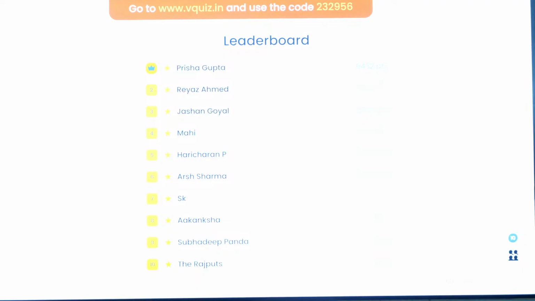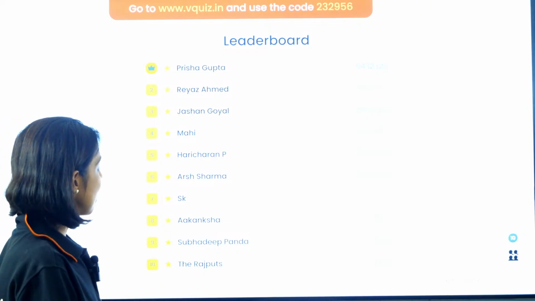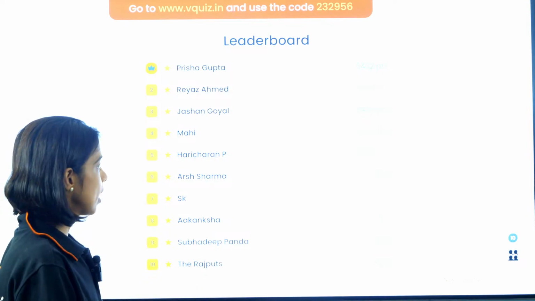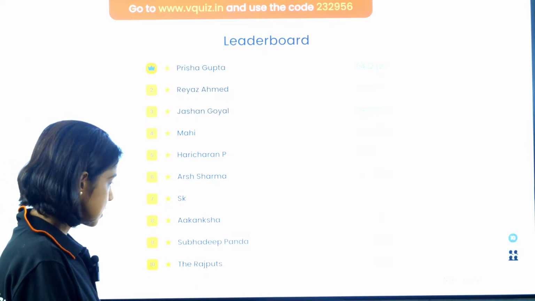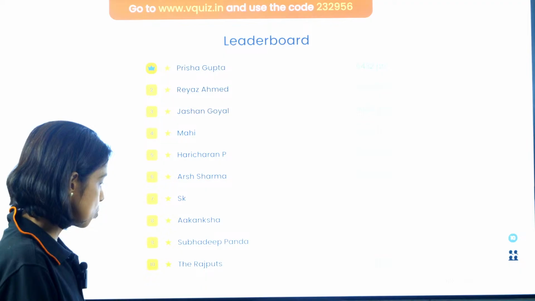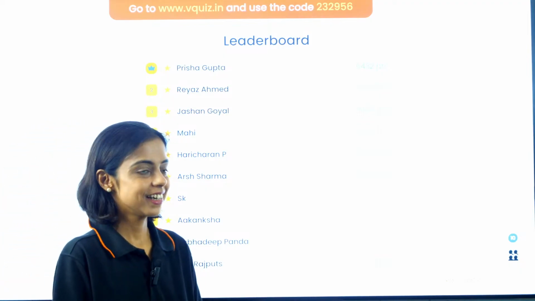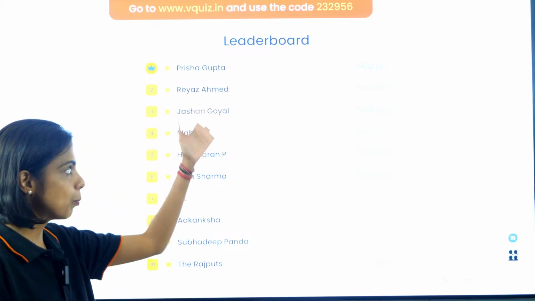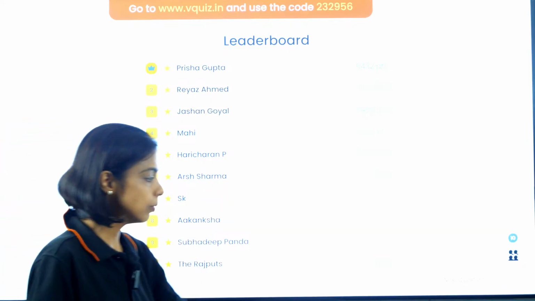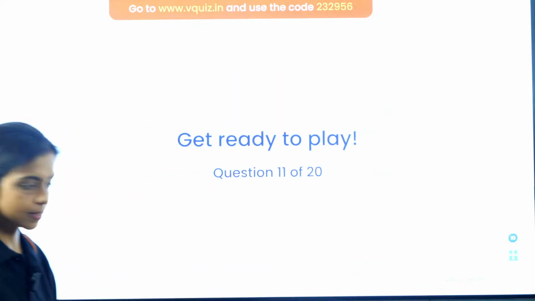Okay, again we have Parisha leading, followed by Riyaz. Then we have Jashan, Mahi, Haricharan, Arsh, SK, that is Aditya, Akanksha, Shubhadeep, and the Rajputs. So this is the leaderboard with the points. Well done, Parisha, Riyaz, and Jashan. Let's move on to the next question, guys.